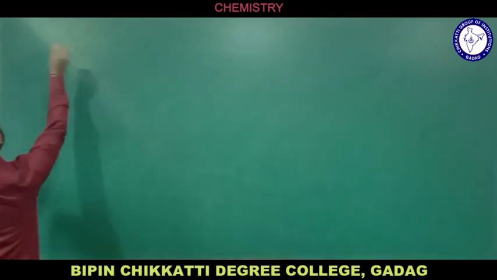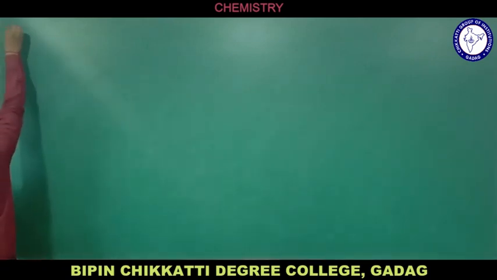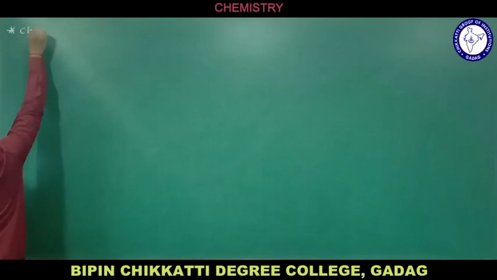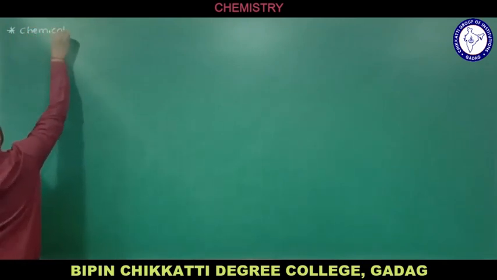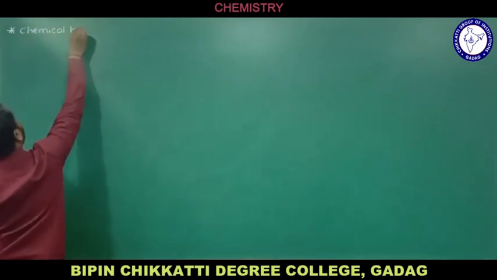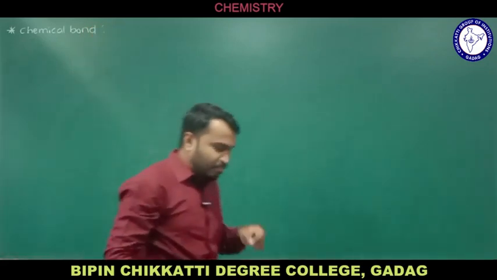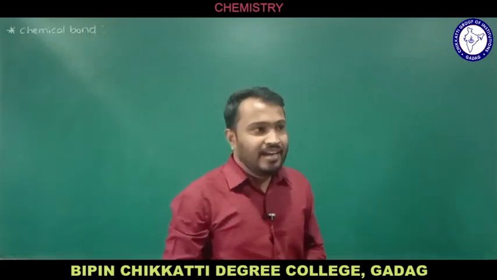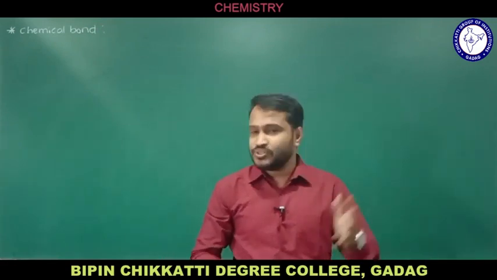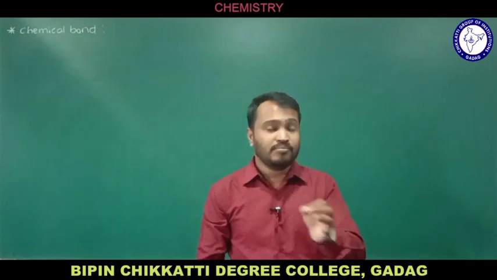First, I am going to discuss what is chemical bond and why it is formed. We know that matter consists of constituent particles, and they are atoms and molecules.